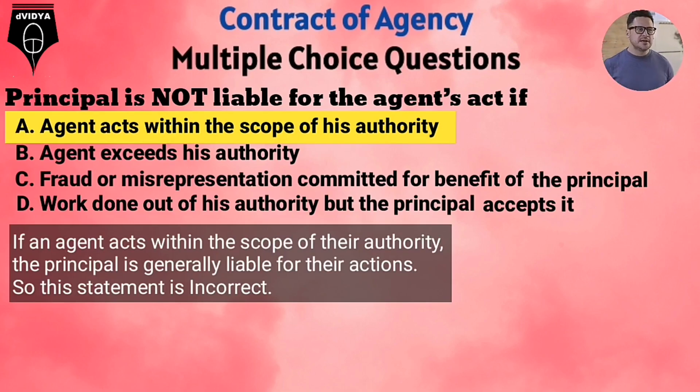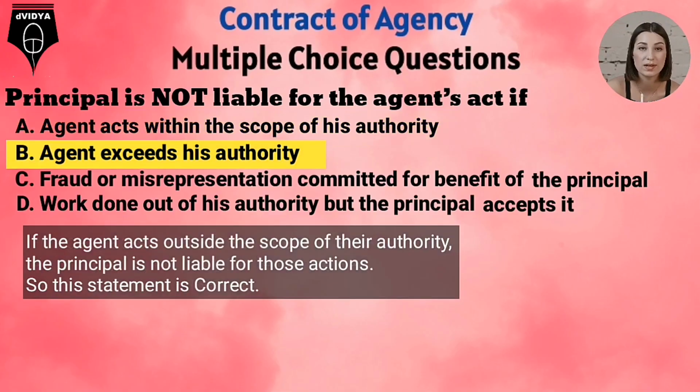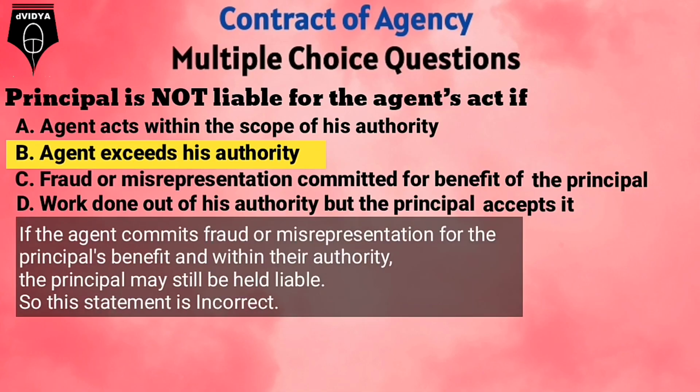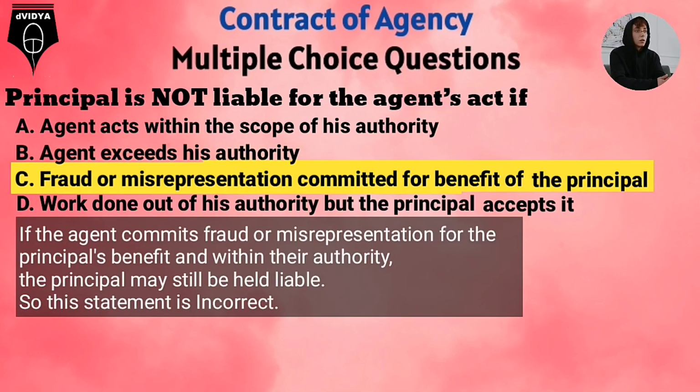If an agent acts within the scope of their authority, the principal is generally liable for their actions. So this statement is incorrect. Agent exceeds his authority. If the agent acts outside the scope of their authority, the principal is not liable for those actions. So this statement is correct. Option C. Fraud or misrepresentation committed for the benefit of the principal. If the agent commits fraud or misrepresentation for the principal's benefit and within their authority, the principal may still be held liable. So the statement is incorrect.